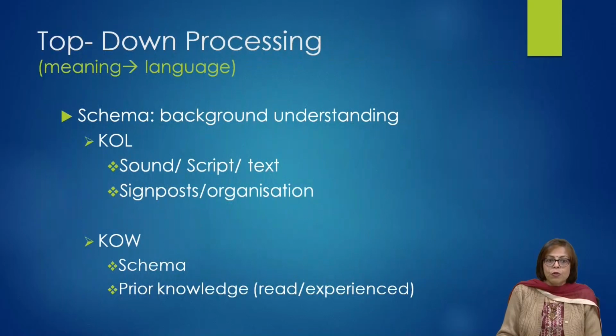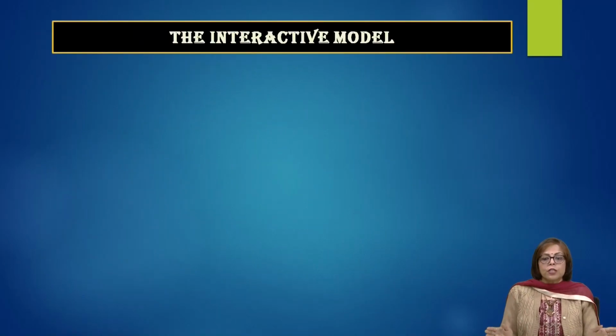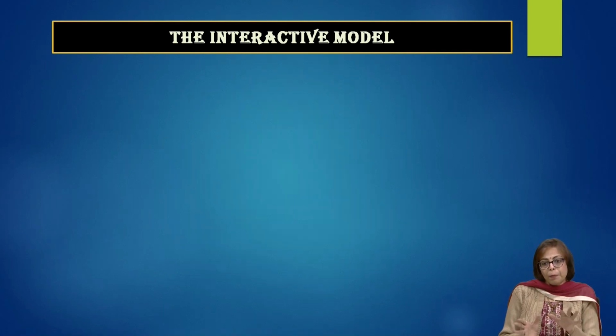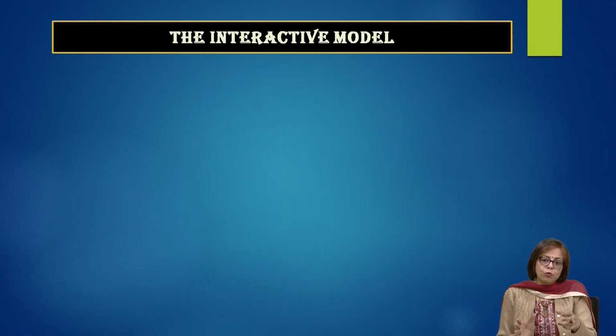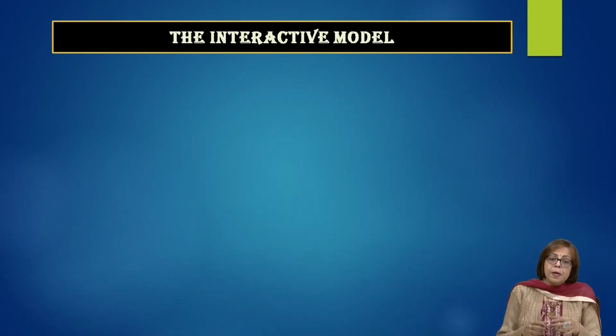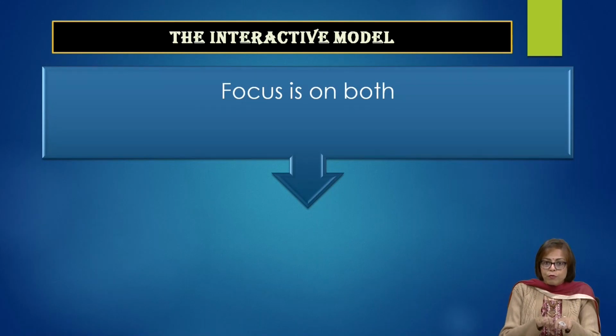And therefore, in isolation, these two models are very restrictive and they do not completely make you understand how a receiver can improve the receptive skills. What is needed is to form a bridge between the two. So an interactive model focuses on both.